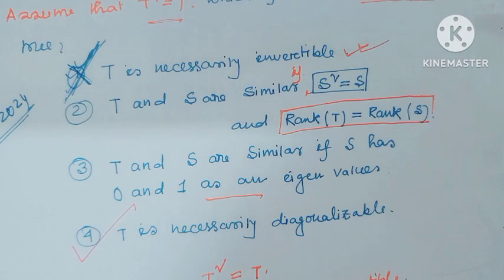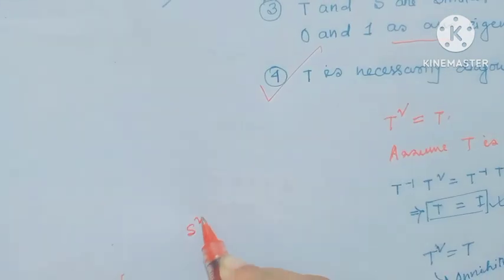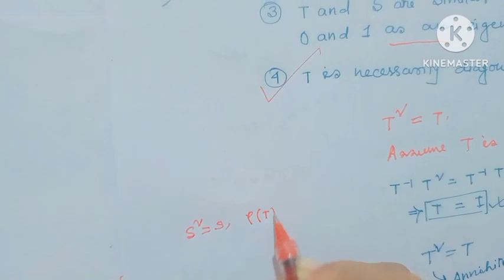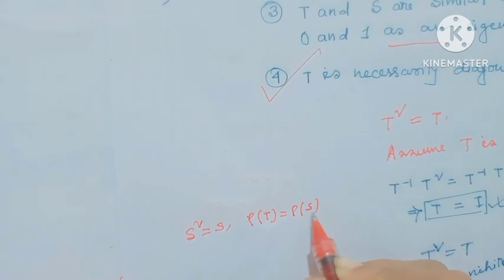Option 2, T and S are similar if S square equal to S and rank T equal to rank S. Here given S square equal to S and rank T equal to rank S.